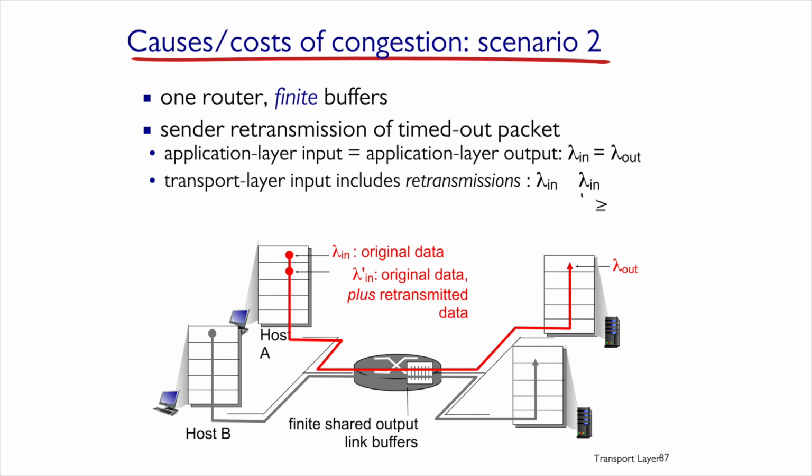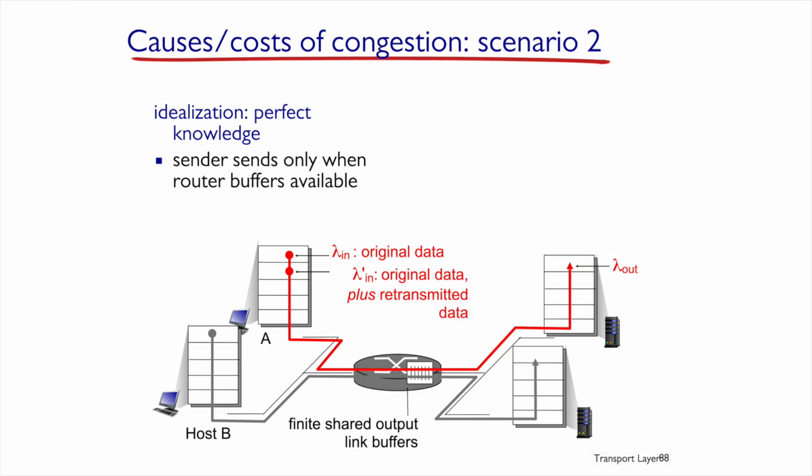Let's now look at the second case. The difference here from the previous case is that inside the router we have a finite queue, and in the transportation layer we have some timeouts of packets, so the transportation layer will resend them again. So now we'll try to understand what happens in a case where the router queue is limited, and we'll still assume some perfect knowledge about the size of the queue and how high the load is. Because of that, every host sending data will only send data when there is free space in the queue. Again, this is not realistic because hosts send data into the same queue in a distributed, unsynchronized way.